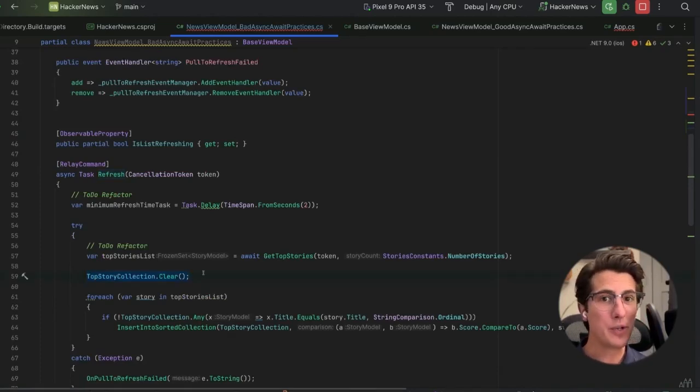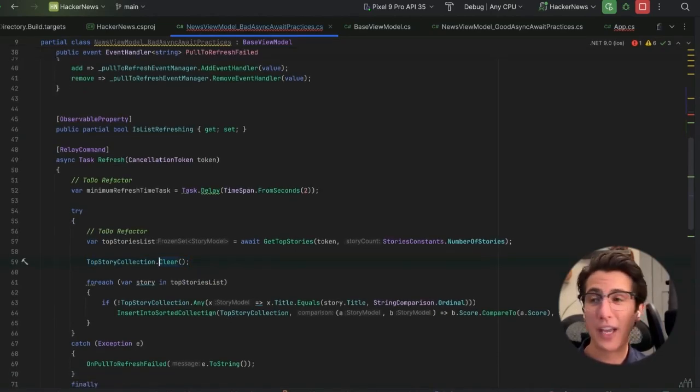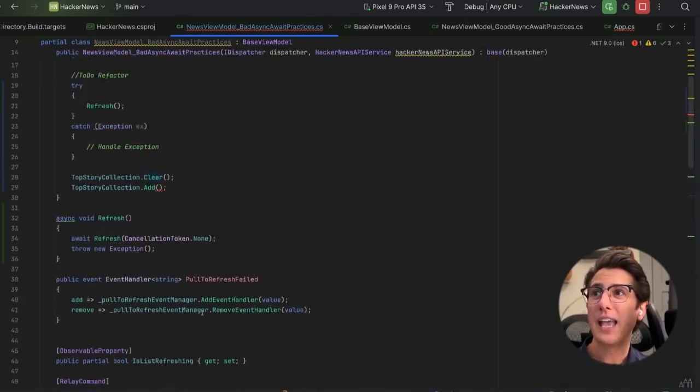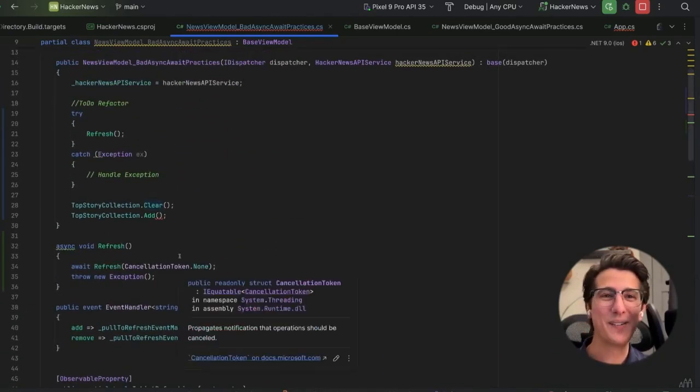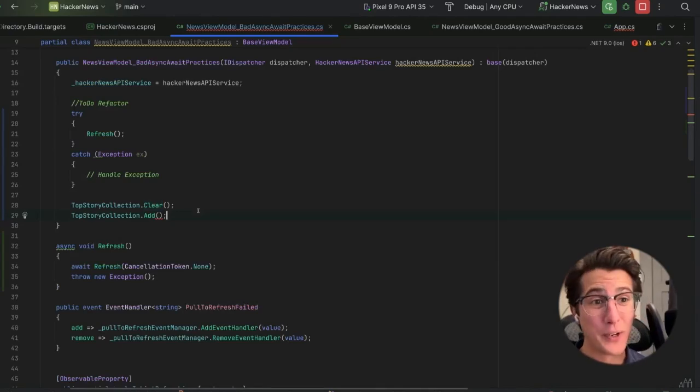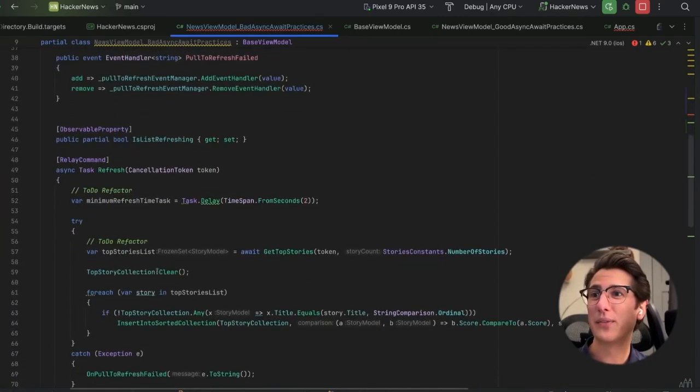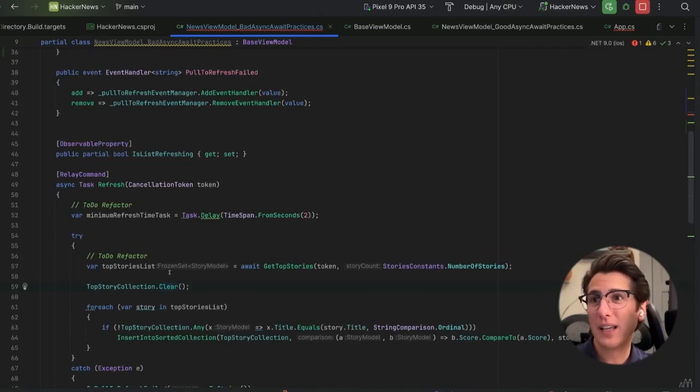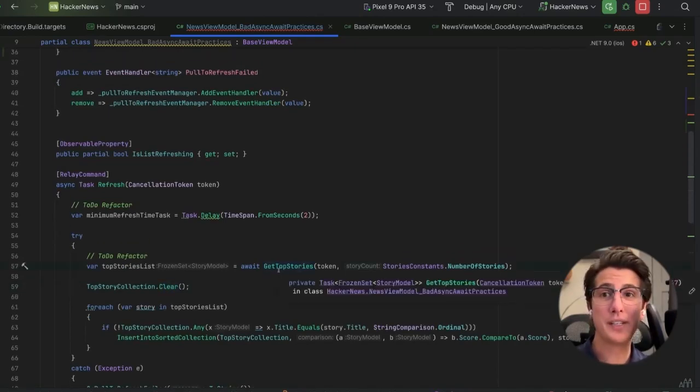So now we have two competing threads, both overwriting each other, where they're both clearing our top story collection, they're adding new stories to the top story collection. And this is bad. This is how we accidentally introduce bugs into our code, because 99 times out of 100, this code works fine because thread 1 will get here faster than, say, the background thread or thread 2 will get here. But what if get top stories is cached?